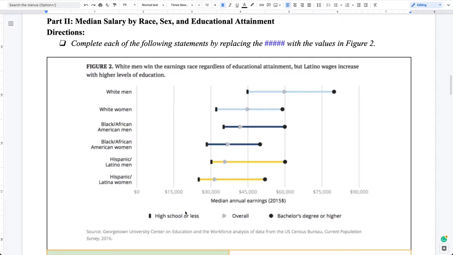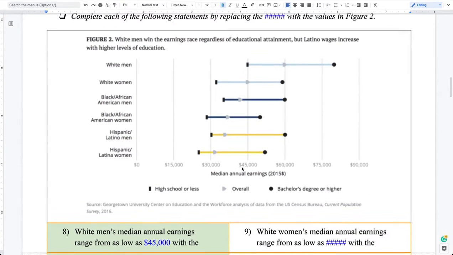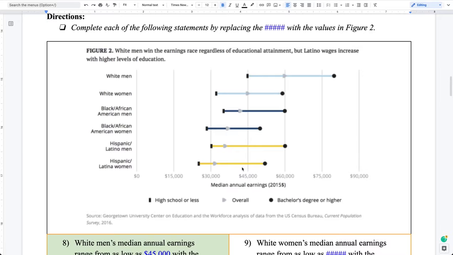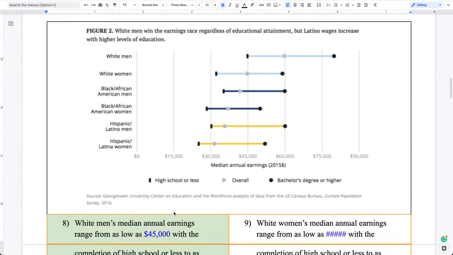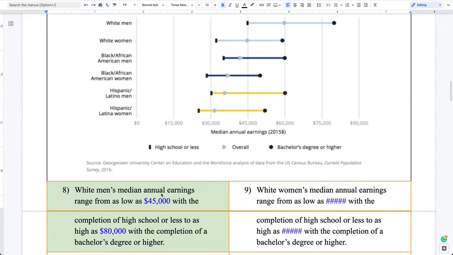That's the first part. Now in part two, as we look at the median salaries by race, sex, and educational attainment, what you're doing is you're looking for the lowest and highest value within a specific category. So if we look at the first question, white men's median annual earnings range from as low as, this would have been originally a blank that you fill in, or as you see over here, a series of number signs. So I filled in the number with 45,000 for the low, and then it says with the completion of high school or less, to as high as $80,000 with the completion of a bachelor's degree or higher.